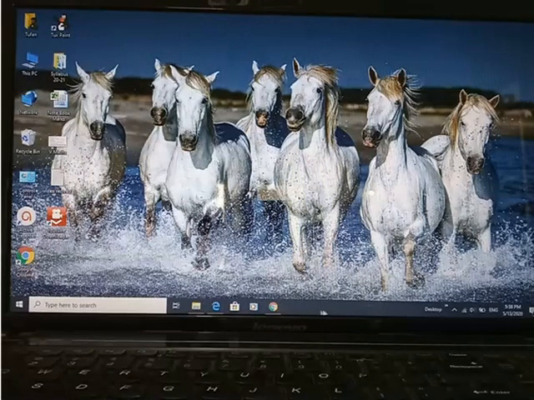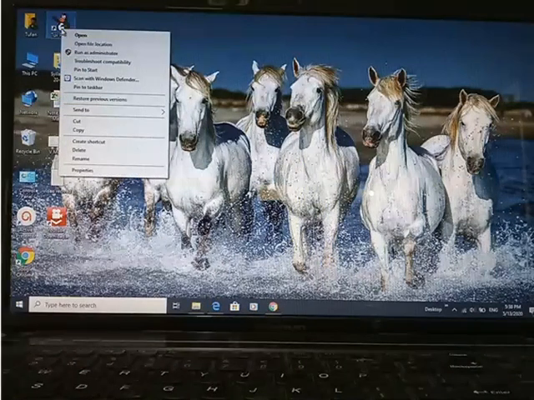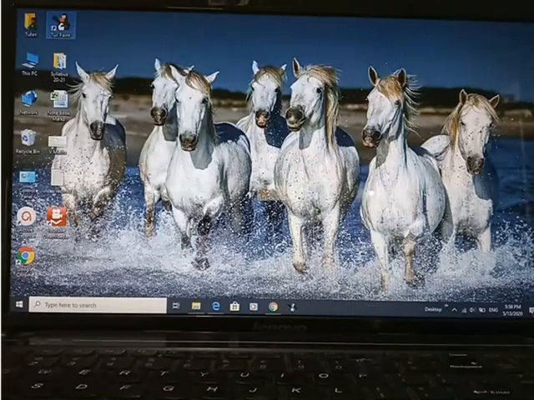You can add more icons in the taskbar. Suppose I want to add Touchpad here in the taskbar area. First I will right click and select Pin to taskbar. See, here it is written Pin to taskbar. When you left click on it, you can see it comes here automatically. That means you need not go elsewhere; just one left click here and it will open.